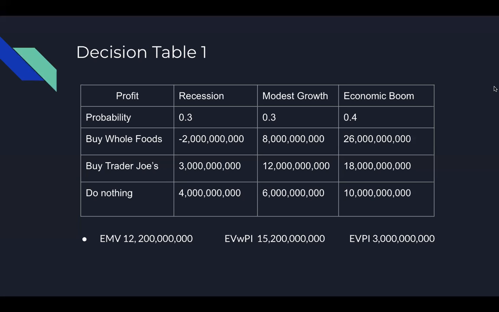Then for the EVWPI, which is expected value with perfect information, that number, the 15.2 billion, illustrates what the outcome would be for Amazon if all information was perfect. And then for the EVPI, the 3 billion, that number tells Amazon how much they should pay for any information in regards to their decision on whether they should purchase Whole Foods, buy Trader Joe's, or do nothing and continue with Amazon Fresh. As I finish explaining this decision table, I'm going to pass it off to my teammate Stephen Tremblay, who will be discussing the next step of our case. Stephen?